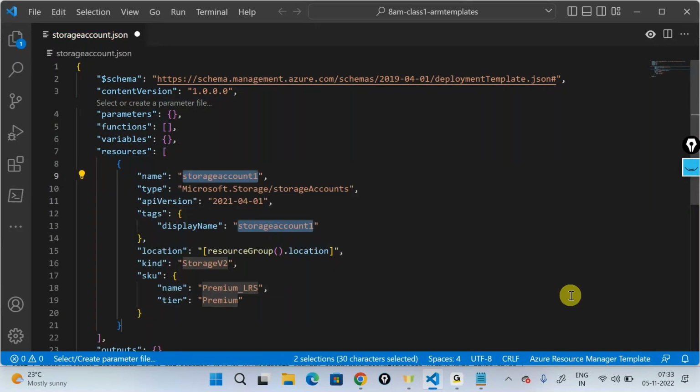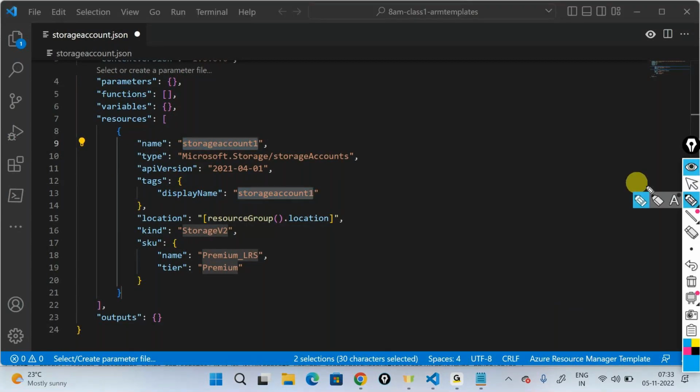As and when I press enter, this gives me the entire resource object, starting from line number 8 ending at line number 21. It's going to give me the entire resource object that will help me create a basic storage account. Good, great. So what do I need to change here? It's telling me that this particular JSON has multiple properties, like the name. This is the name of the storage account.